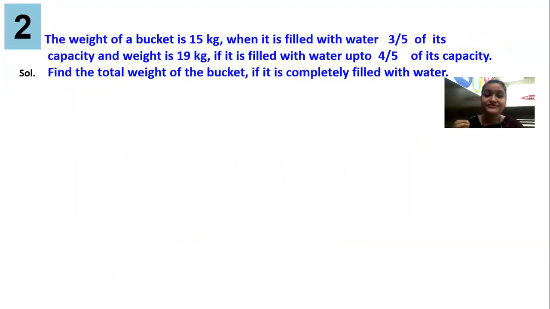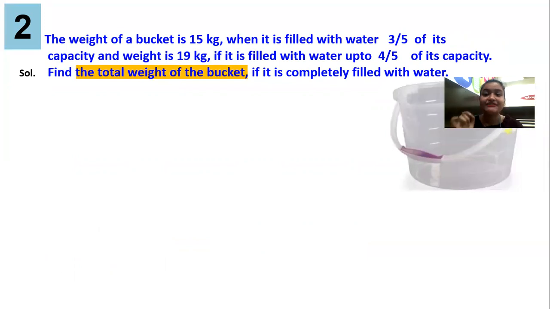The weight of the bucket is 15 kg when it is filled with water to 3 upon 5 of its capacity, and the weight is 19 kg if it is filled with water up to 4 upon 5 of its capacity. Find the total weight of the bucket if it is completely filled with water. Now guys, over here the question says find the total weight of the bucket if it is completely filled with water. Now here, if you observe the question properly, it has two important things: bucket, water.